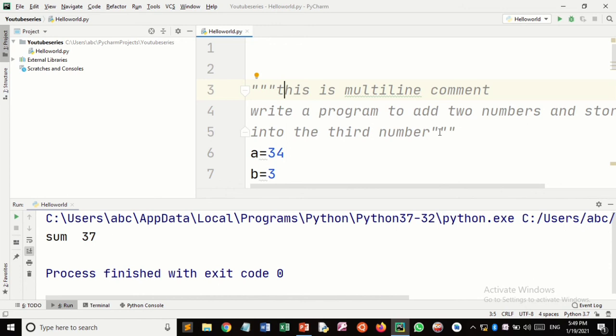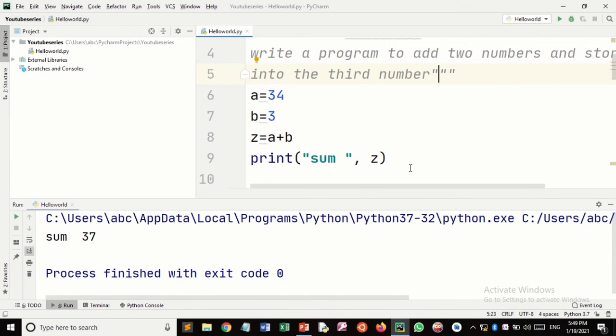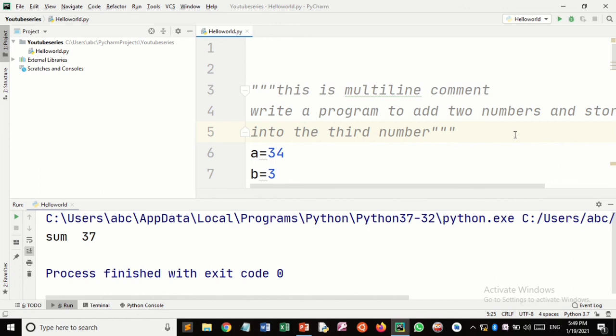This is how we write multi-line comments. You can see only the output, sum 37, and this statement is ignored by the compiler. It is only to explain the code and make it more readable.